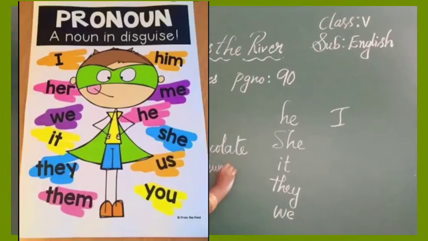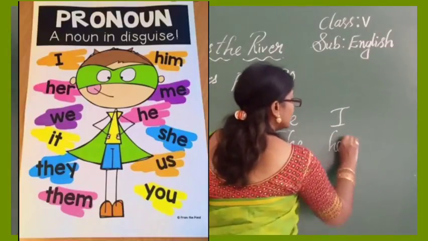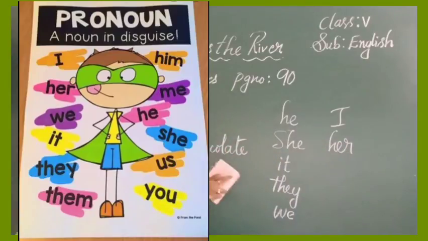In the place of Aruna, I want to use a pronoun. I gave chocolate to she. Can we use that? No. In the subject place there is one pronoun, and in the object place a different pronoun. So for Aruna, what pronoun could you use in the object place? Her. If it is a boy, for example you gave a chocolate to Arun, then him. In the object place, him.